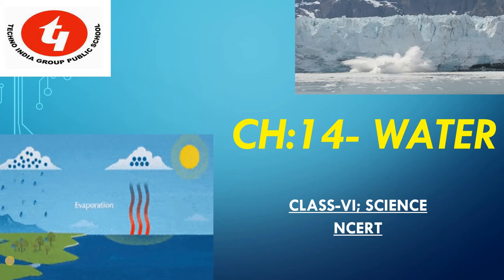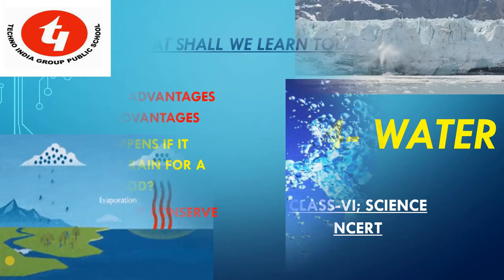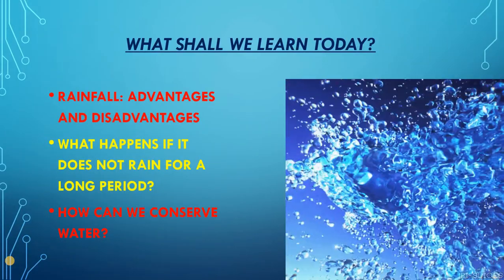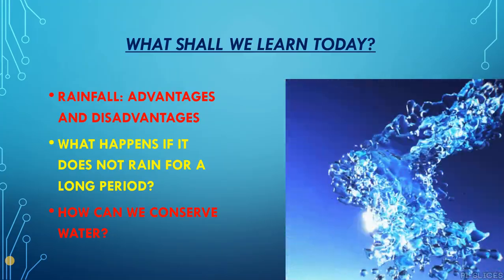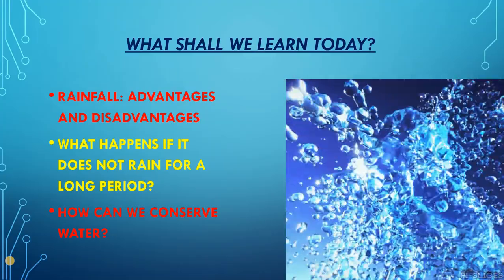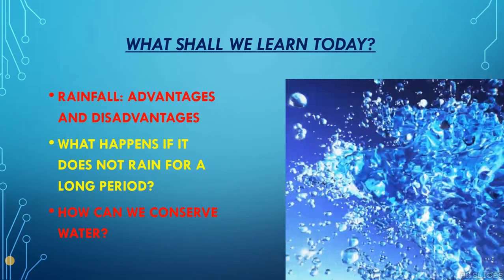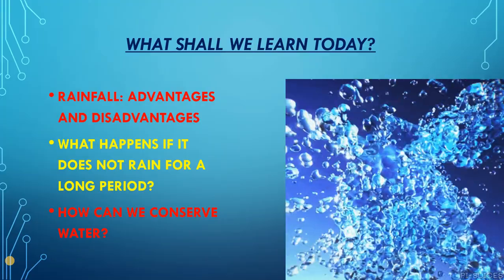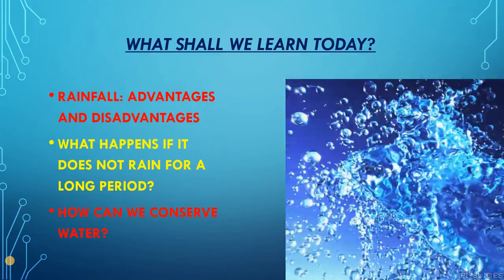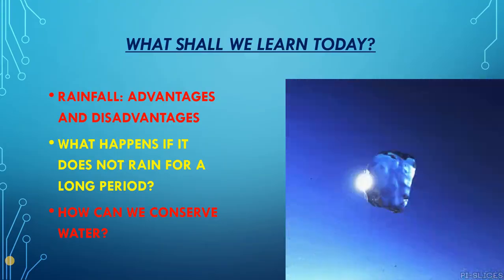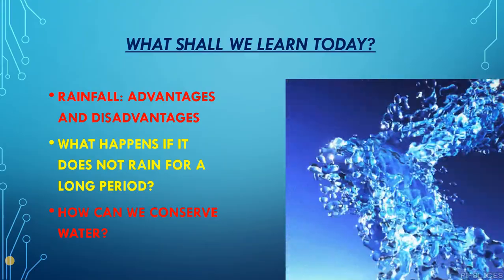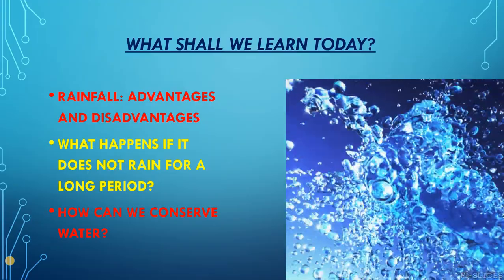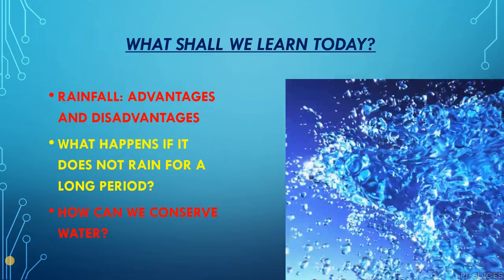So we are continuing with chapter number 14, water. Okay, so let's see what we are going to learn today. Today we will be learning about the advantages and disadvantages of rainfall. Like in our previous classes, we have learned about the water cycle, how the rain occurs. Today in this class we will be learning about the advantages and disadvantages of rainfall. Then we will be learning about what happens if it does not rain for a long period, and then how can we conserve water at home.